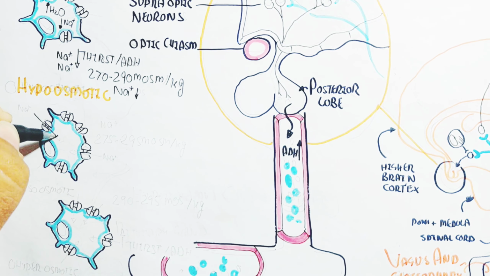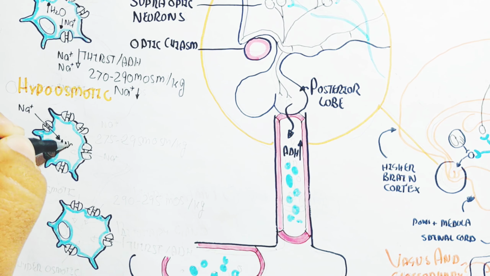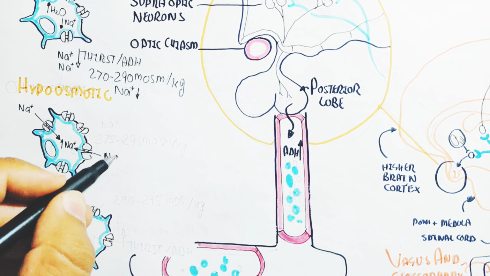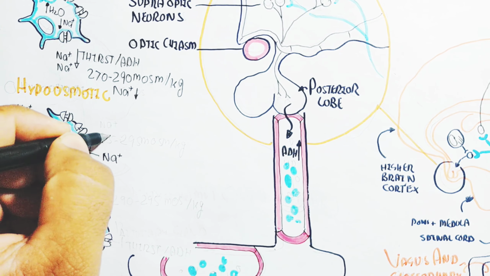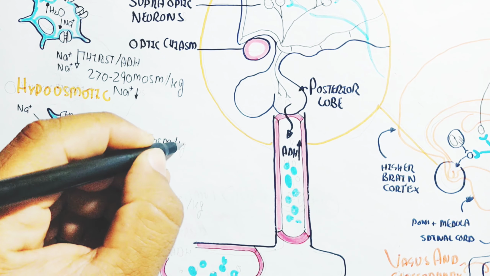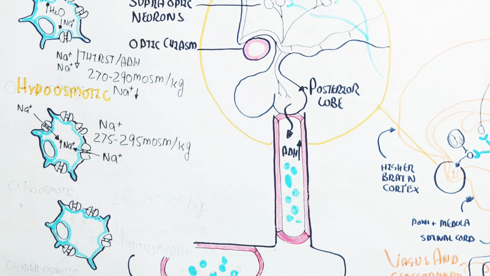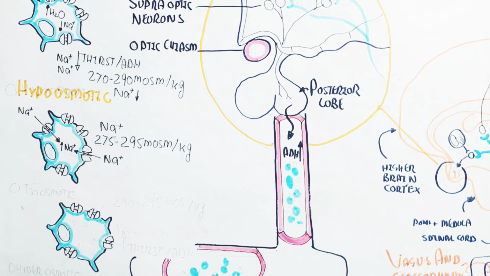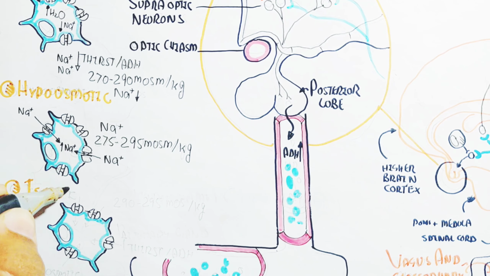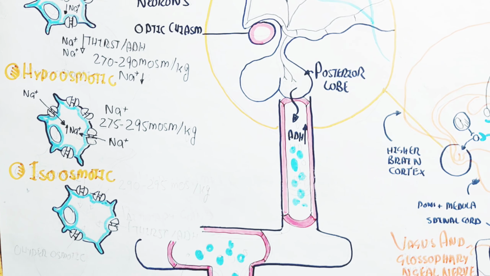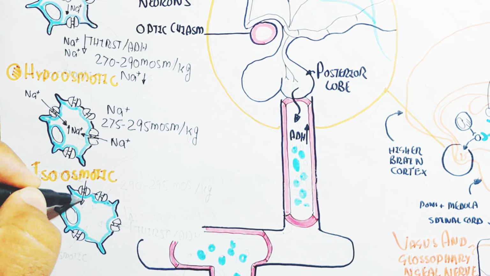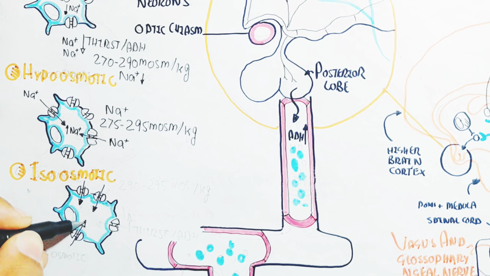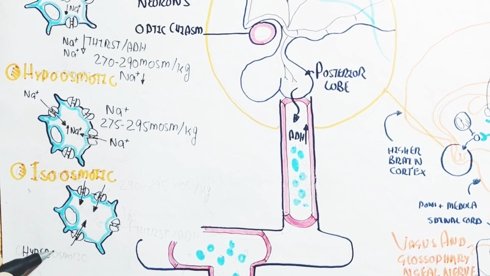While the hypoosmotic state means the sodium will rise whenever the water decreases. So the 275 to 295 milliosmol per kg, which is the hyposmotic state, will lead to sodium influx to the osmoreceptor, causing thirsty behavior due to antidiuretic hormone release.